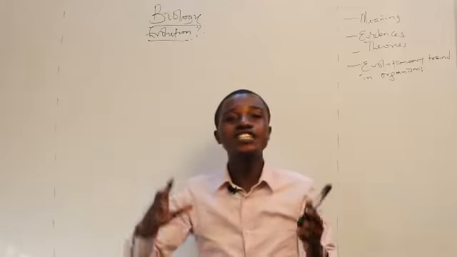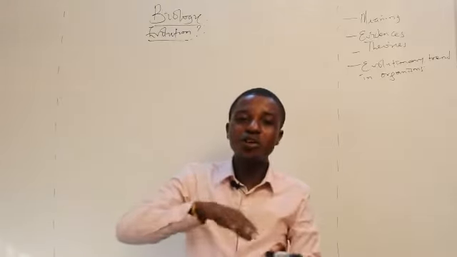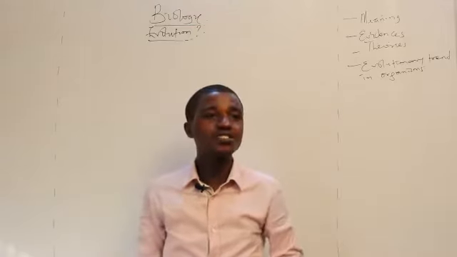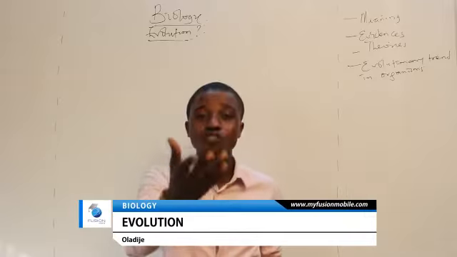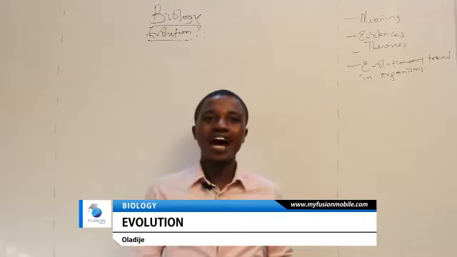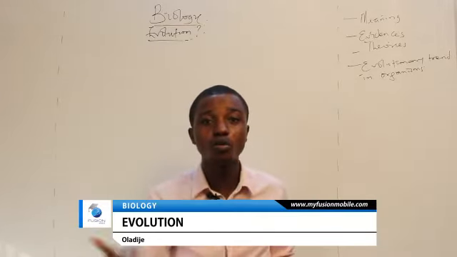For every change in the environment, there is a response. The response of these organisms to these changes led to the development of forms, and of specialized organs which have specialized functions. So, for the last time, a gradual change in forms of living organisms over time is what we call evolution.